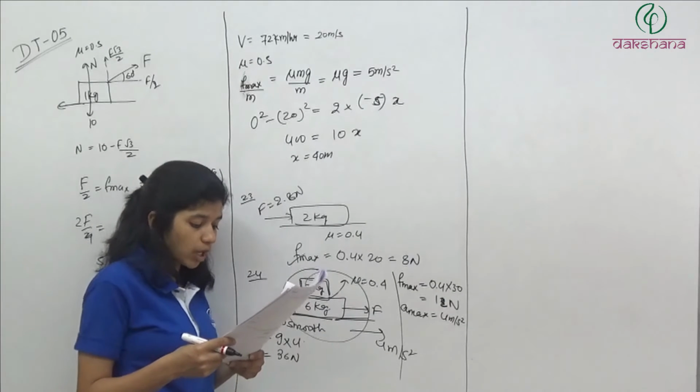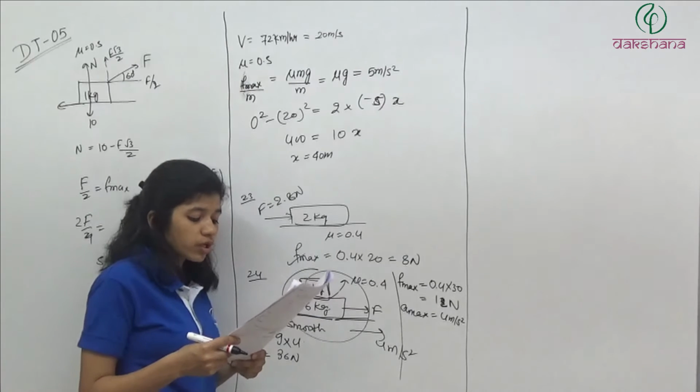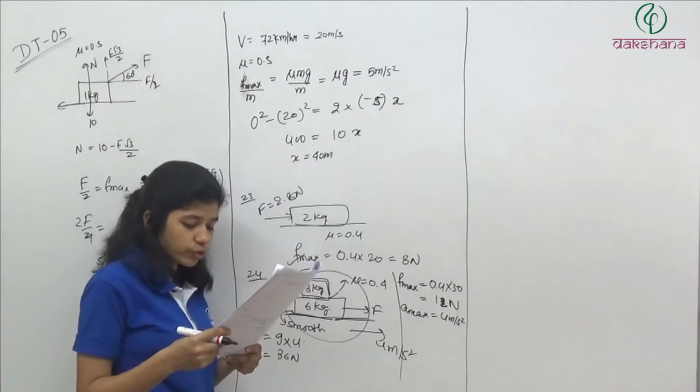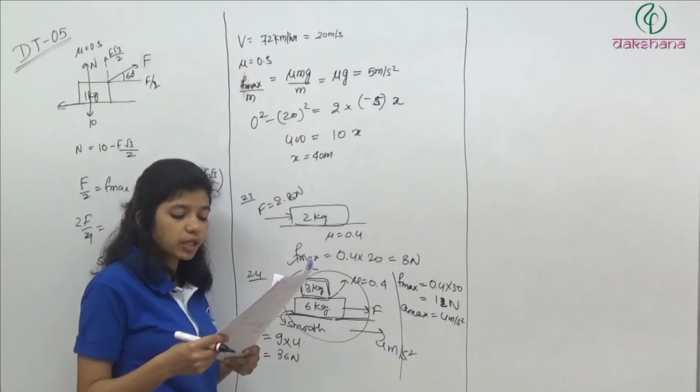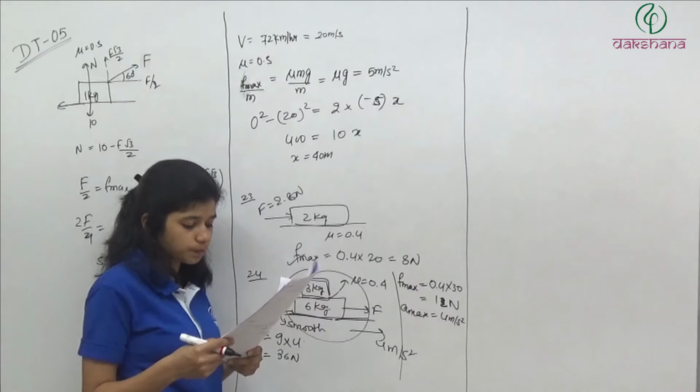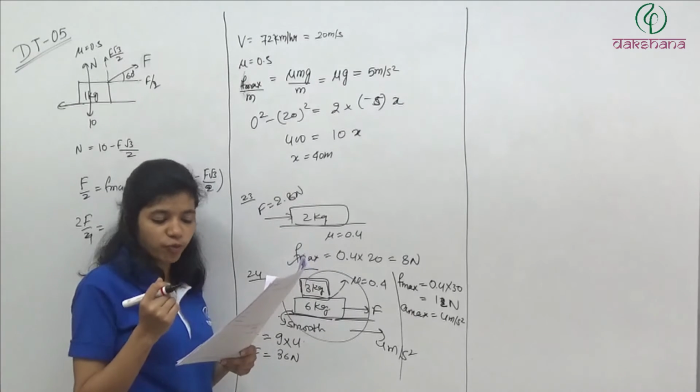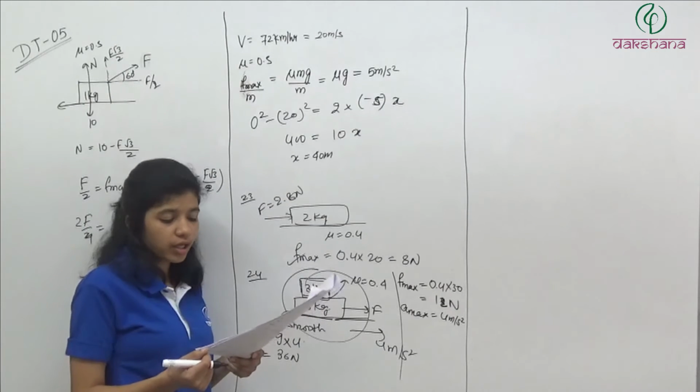If a lift is moving upward with a uniform velocity v in which a block of mass m is lying, the frictional force offered by the block when the coefficient of friction is mu. So the lift is moving upward, and the block is simply kept on the floor.